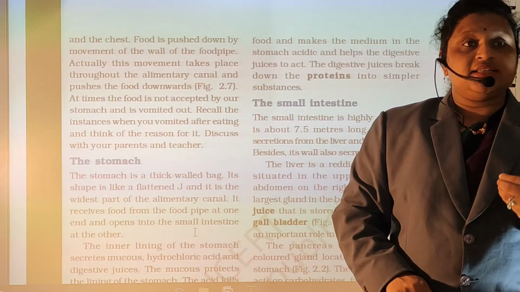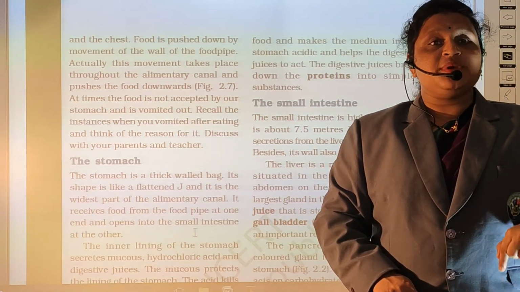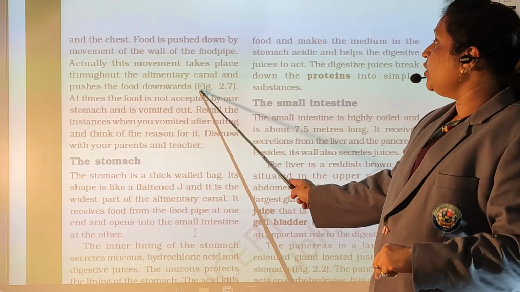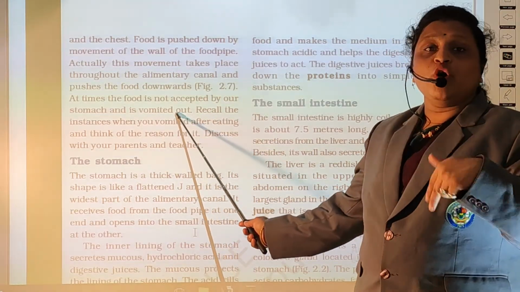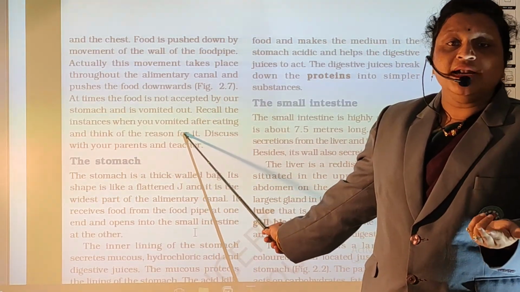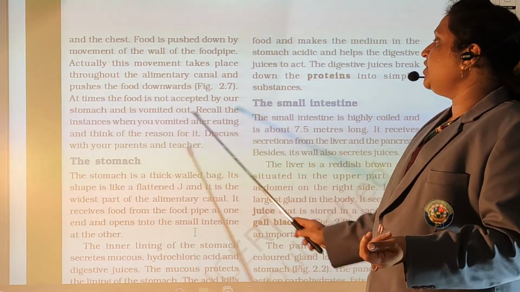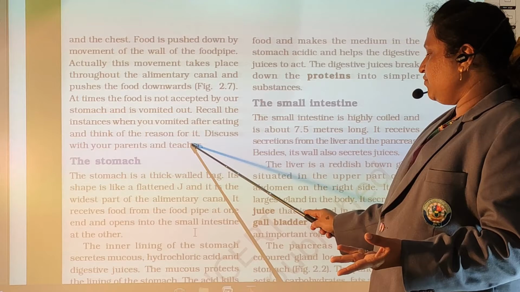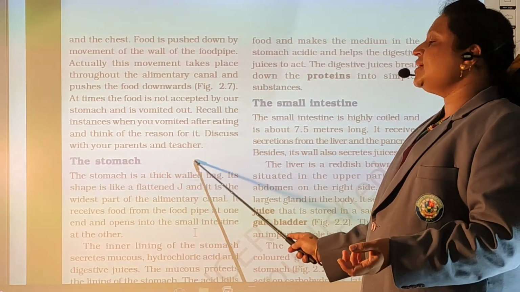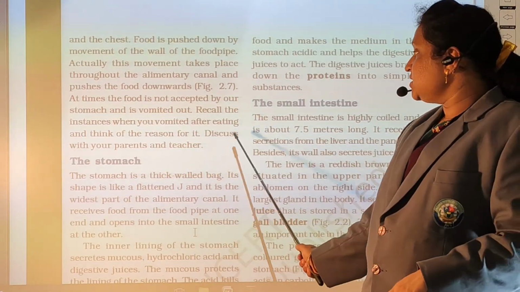जब हम खाना खाते हैं तो वो जो डाउनवर्ड डायरेक्शन में जाते हैं, तो जो फूड होता है वो क्या होता है, वॉमिटिंग के टाइम पे वो बाहर नहीं आता है. Recall the mistake when you vomited after eating. Think of the reason for it. Discuss with your parents and teacher. So this is the question.